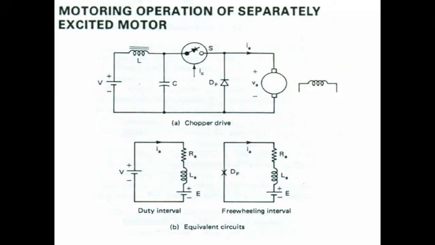So both the mechanical energy and heat losses must be supplied from this stored magnetic energy only, and no energy is supplied by the source.